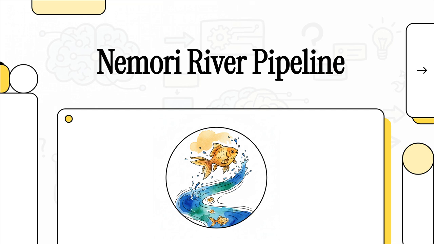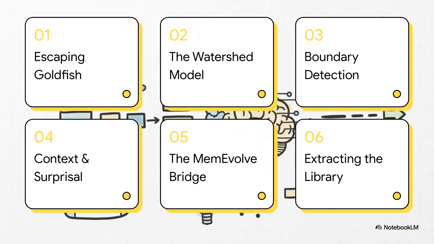We're going to see exactly how we solved the goldfish memory problem and moved way past basic indexing into true dynamic memory evolution. Here's the blueprint for today's explainer. We're hitting escaping goldfish memory, the watershed model, three-gate boundary detection, context and surprisal, the meme evolve bridge, and extracting the library. Let's get right into it.